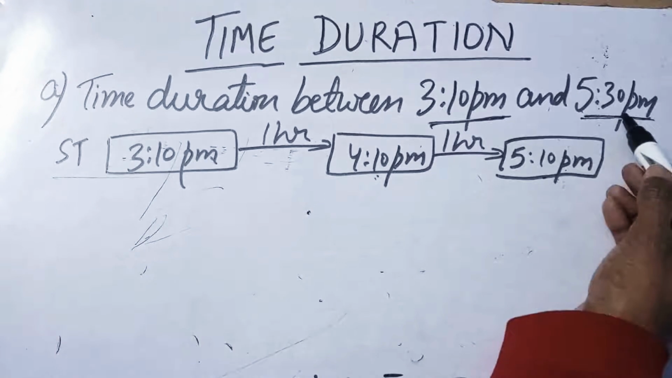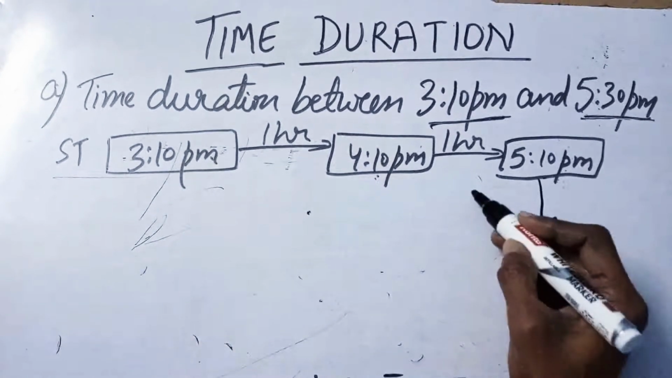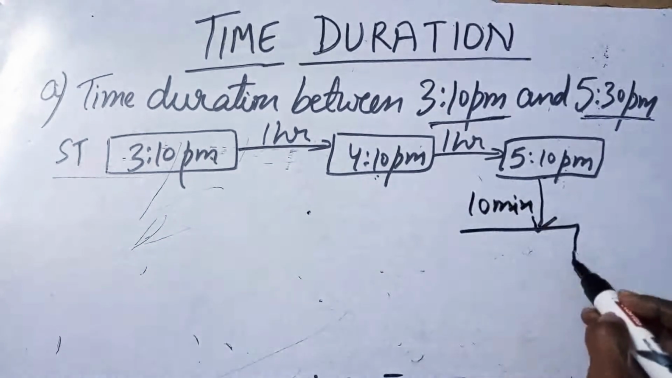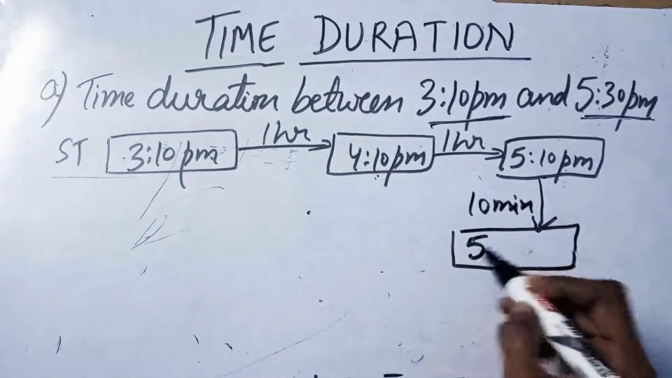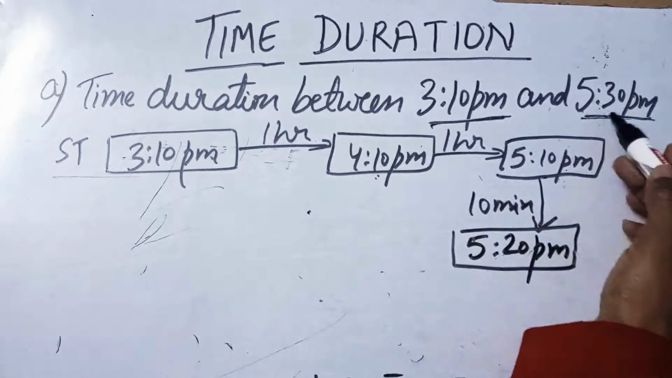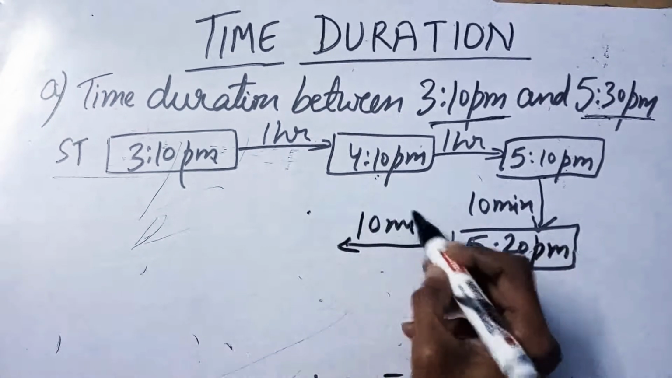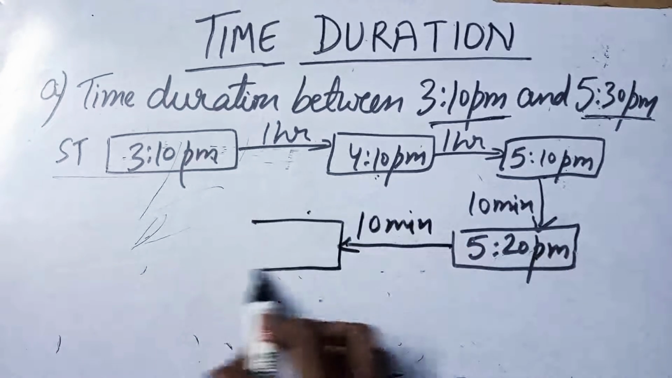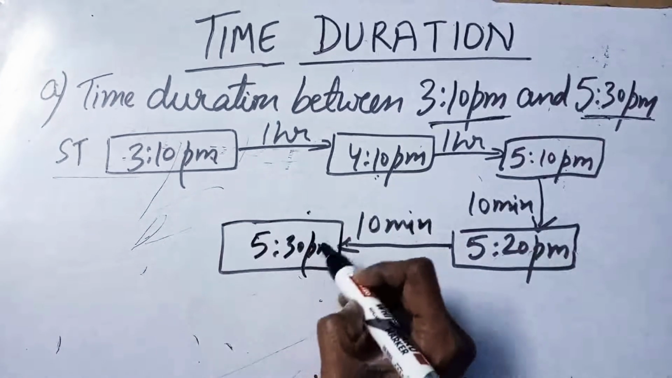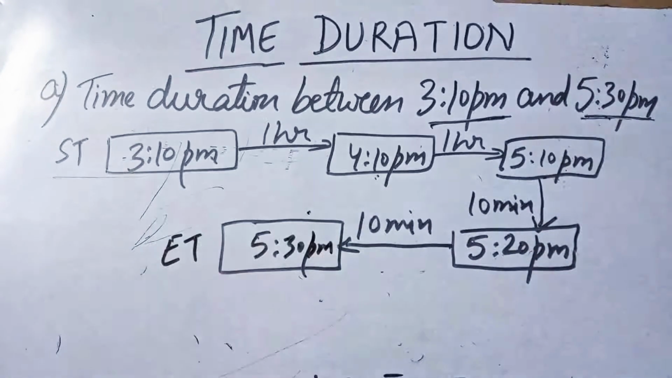If we take one more hour jump after 5:10 we will reach 6:10, which will be more than our ending time. So we can't take a 1 hour jump. Now what will we do? We can take a 10 minutes jump. The time will be 5:20 p.m. We still have more. We can take 10 minutes more, and the time will be 5:30 p.m. And we reach the ending time.